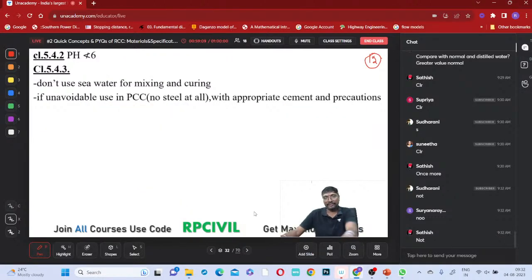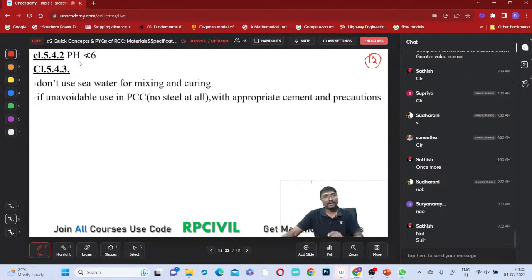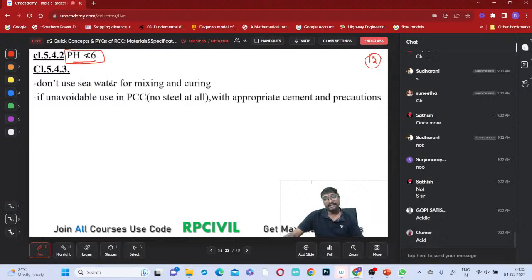Then the last specification of this water: the pH of water should not be lesser than 6. Why? If the pH of water is lesser than 6, it will result in acidic nature. Whenever the acidic nature of the water is there, it will easily cause corrosion of the reinforcement. Lesser pH means acidic nature. Acidic nature means it will cause corrosion definitely, so you should not accept it.